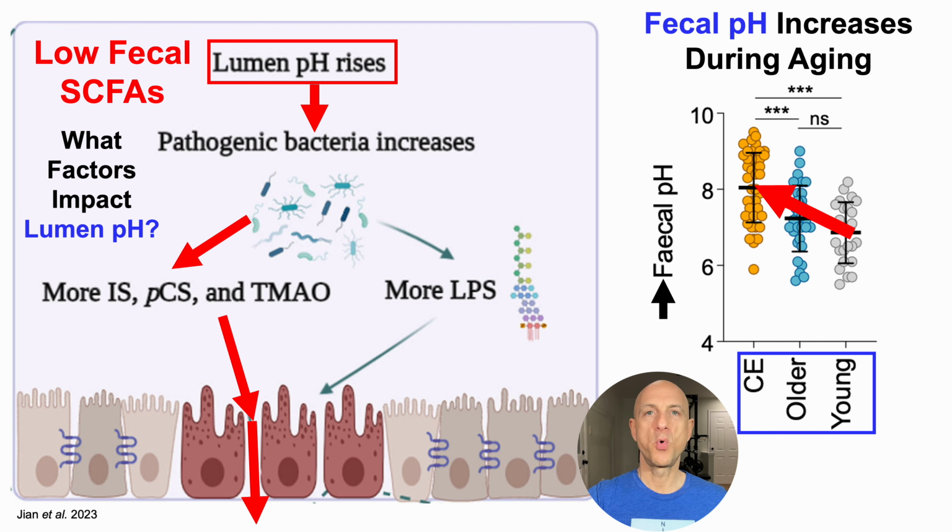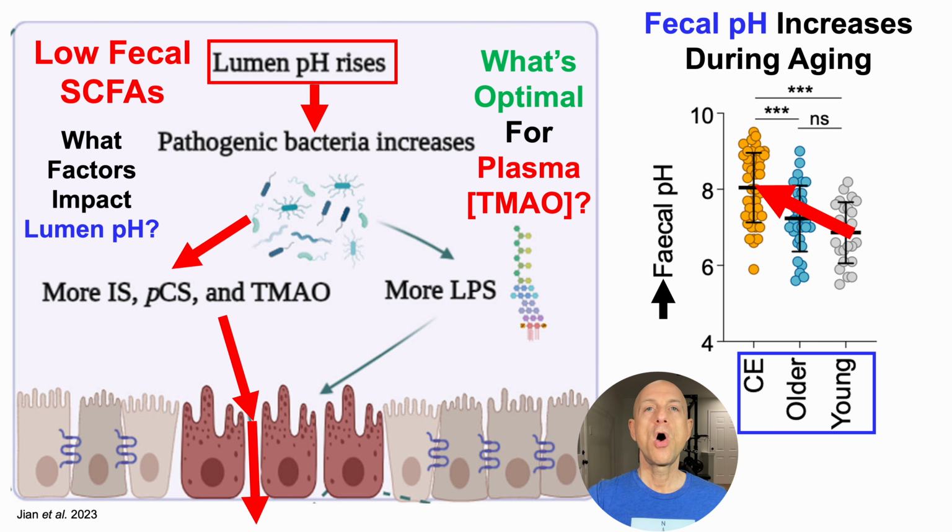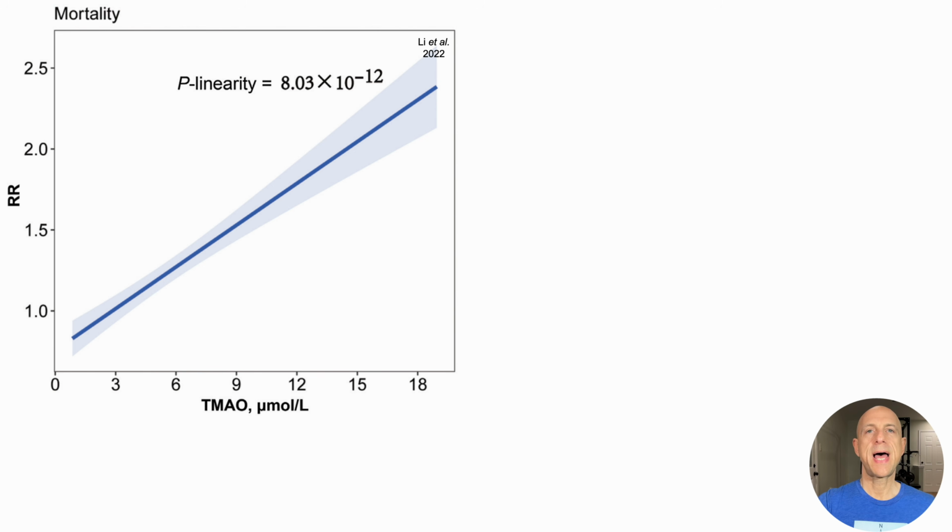Now, I should mention there's more to that story. It also involves kidney function and removing TMAO, but a major part of this story is acidification of the gut lumen and limiting the growth of bacteria that can produce TMA in the first place. All right, so now that we've defined how TMAO is produced, what's optimal? Can we put a specific number on plasma levels of TMAO? So that's what we'll see here.